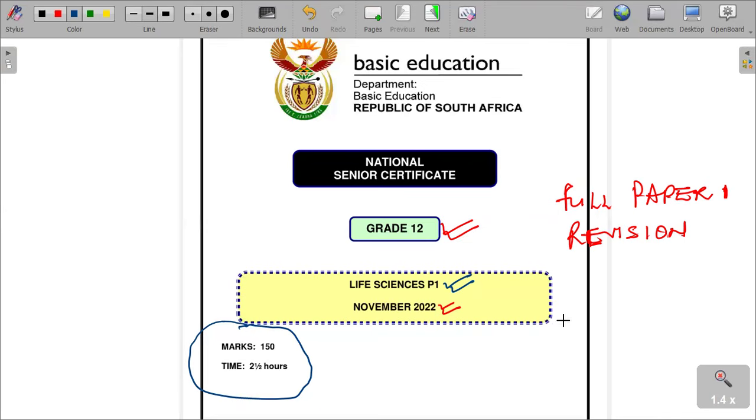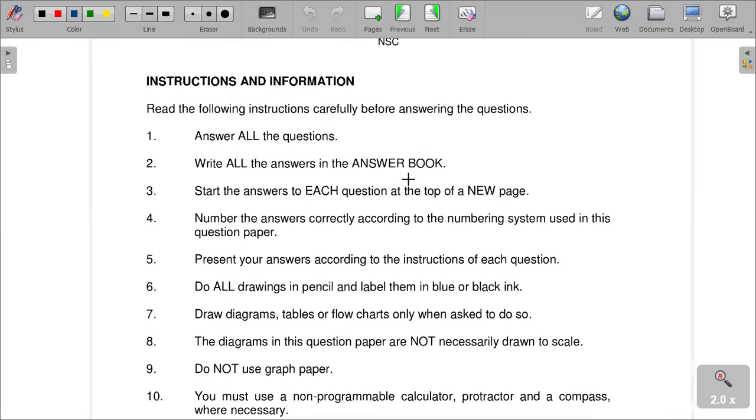So without wasting any time, we are just going to go through our paper of today. Like I said, it's November 2022, paper 1. The instructions, I've been reading them through every paper that we are going through. I always remind you that you read and follow instructions per paper, please. And most importantly, each question might have its own instructions.